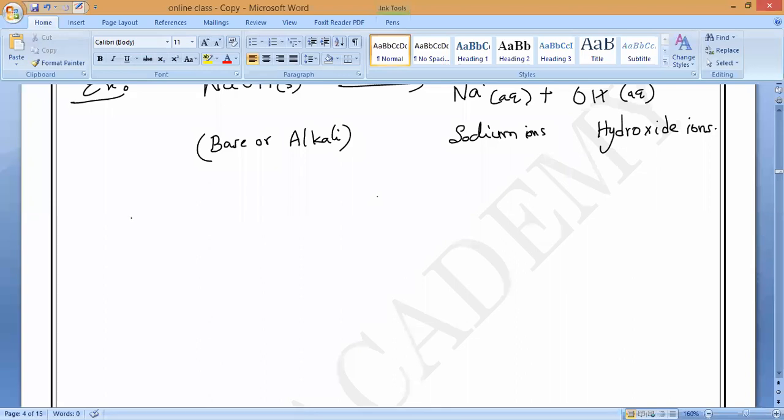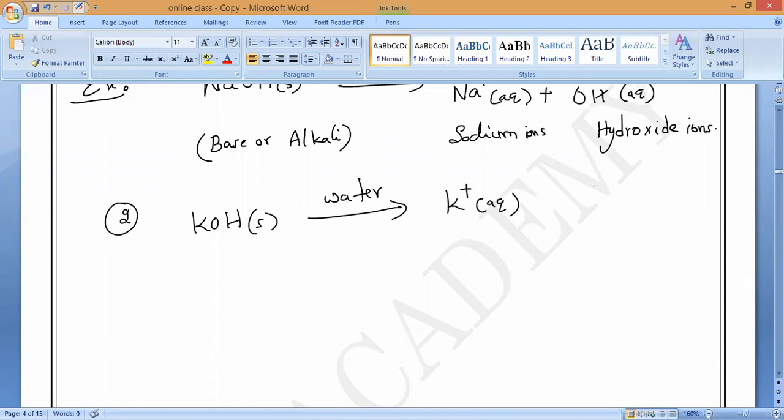In the same way, second example: KOH, potassium hydroxide, which is also present in solid state, but if it is dissolved in water, it gives K plus and OH minus. That's all. Correct? Any other example?